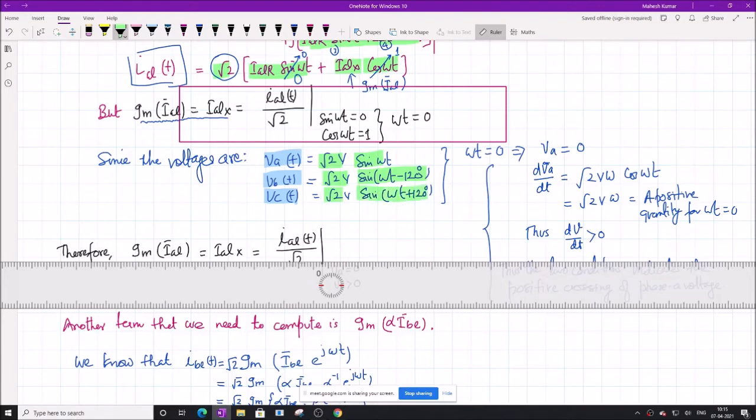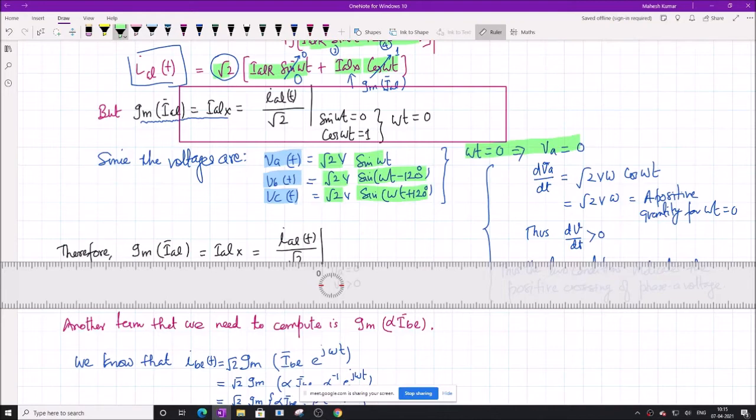So when I say omega t is equal to 0, it basically means VA equal to 0. So this will translate to the condition that VA equal to 0. And cos omega t equal to 1 signifies that the slope of VA is positive.